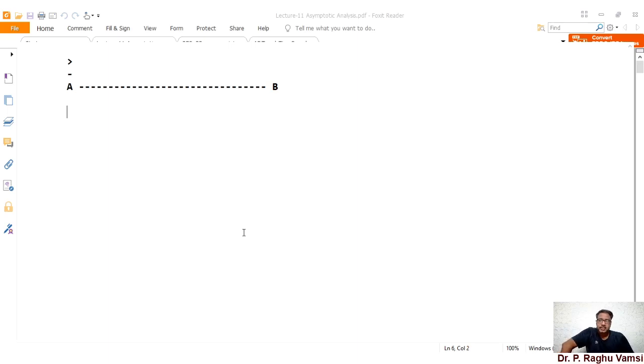Now the question is, what are the essential things that are required to perform this particular task? The task that I have given is to move the engine from station A to station B. So in order to do this task, what are the essential things that are required?